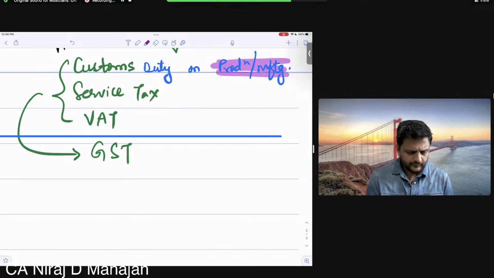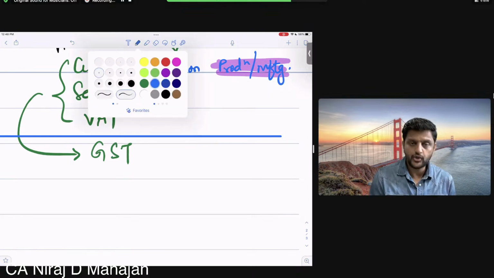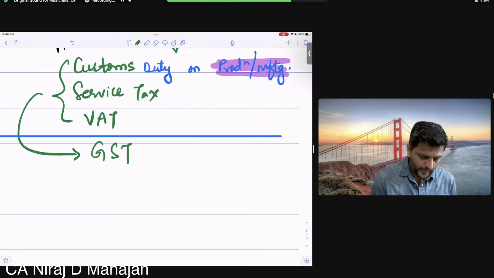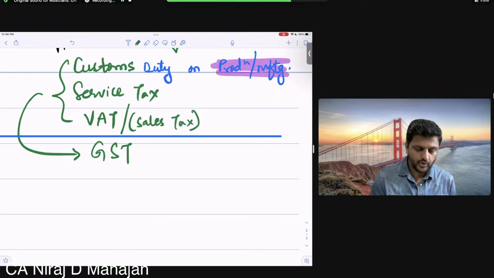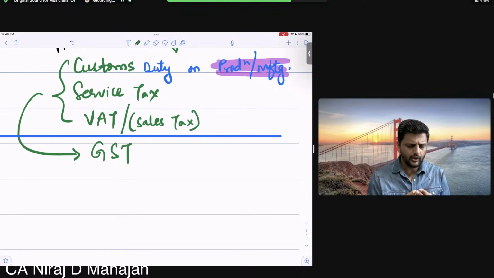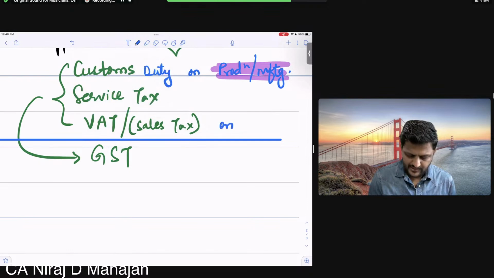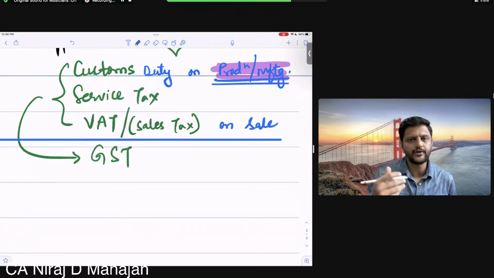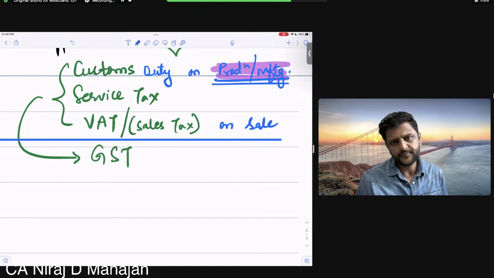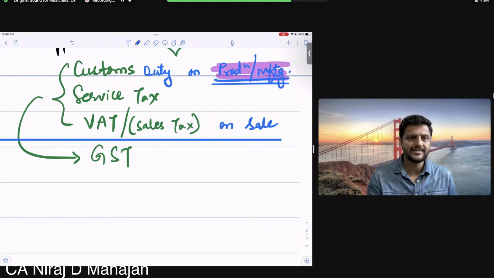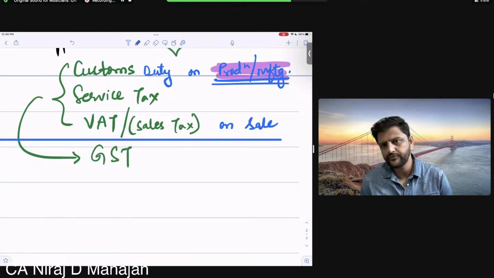Then once you have produced it, you will also sell it. So VAT was earlier also called sales tax. In your study material, if you see some old examples in company law or contract act, you might see the words sales tax officer or sales tax, because before VAT it was called sales tax only. Bacho, it was levied on sale. Use common sense. Obviously, if you produce, you will sell it also. What will you do just after producing it? So on sale, VAT was applicable. Clear, all of you?